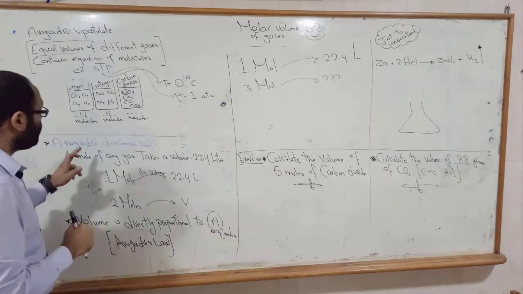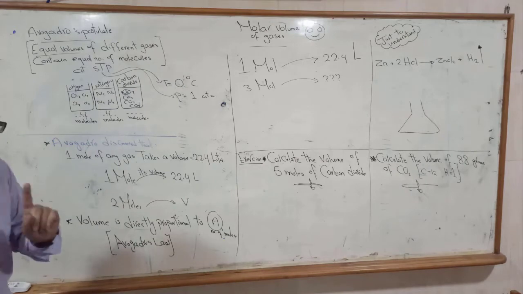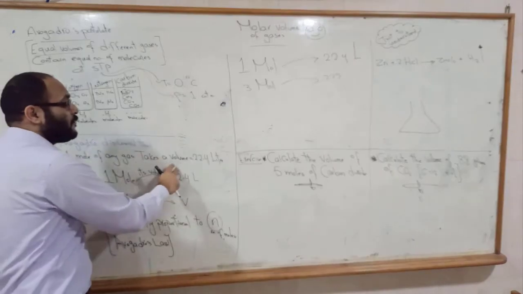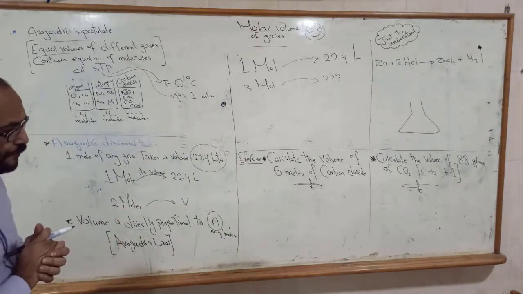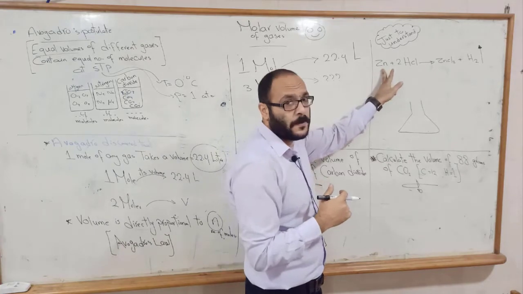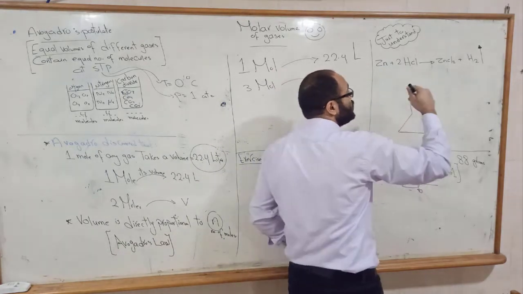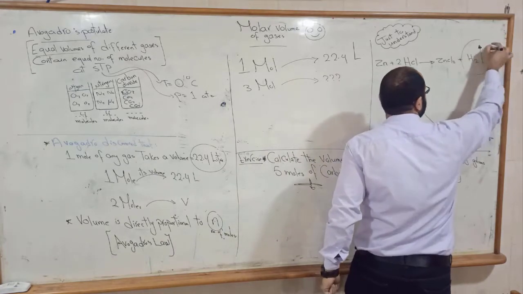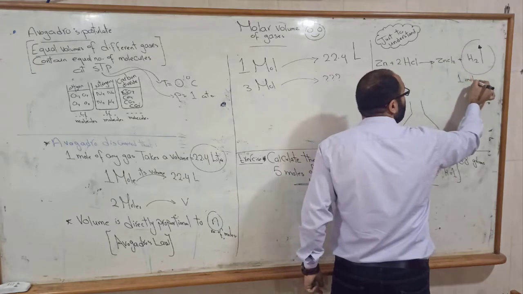Number 2, Avogadro discovered that 1 mole of any gas takes a volume of 22.4 liters. Just to understand, if we have zinc plus hydrochloric acid, they produce hydrogen gas, here 1 mole.